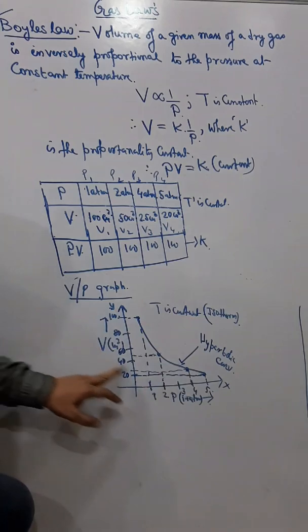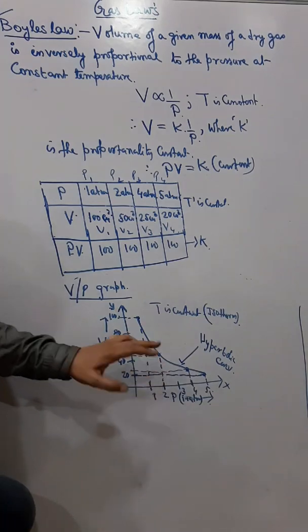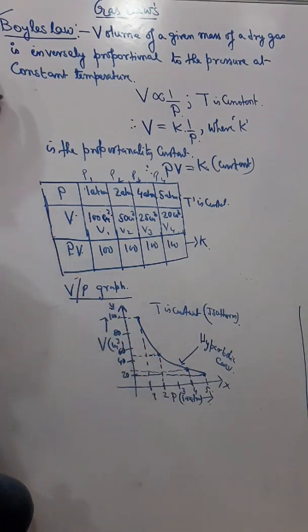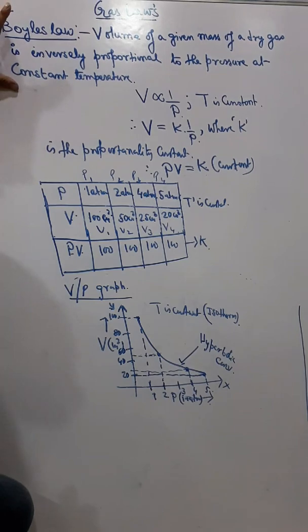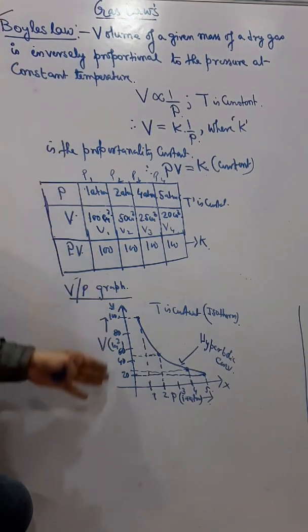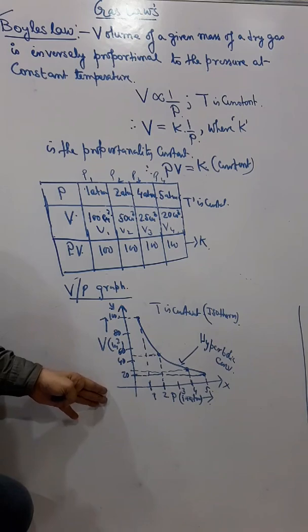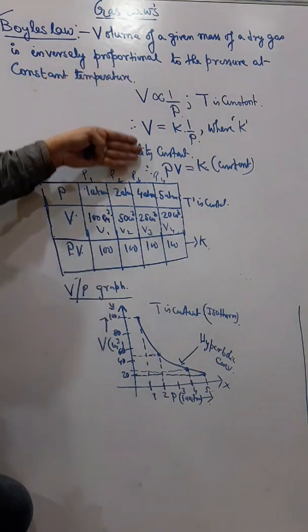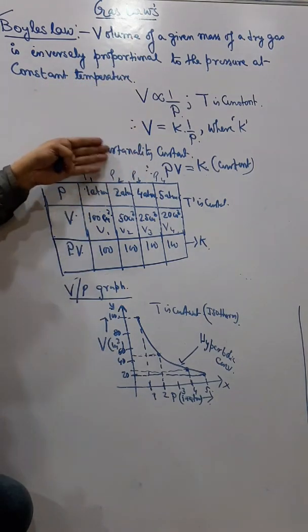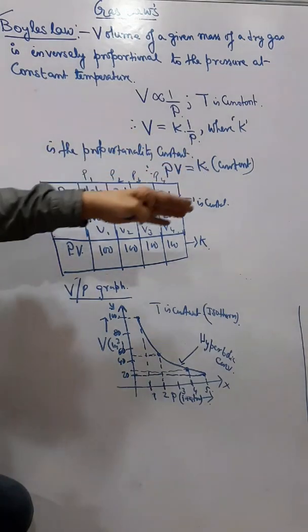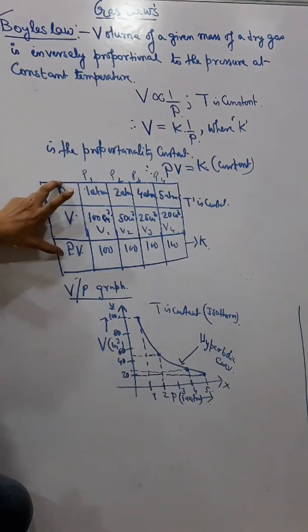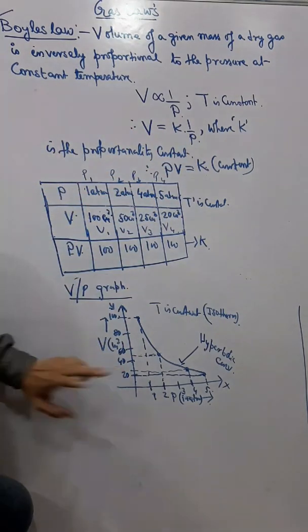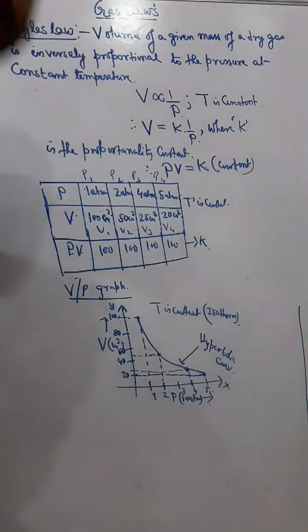So this is the V-P graph. Very important: sometimes they ask to state Boyle's law and explain Boyle's law with a graph. In that case we have to show all these derivations, all this P1, V1, P2, V2 that I showed you before, then the values, and then the graph. So this is Boyle's law. Okay.